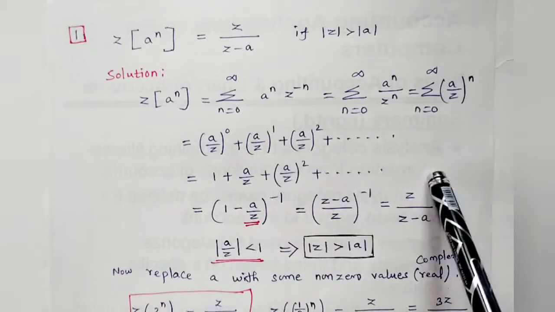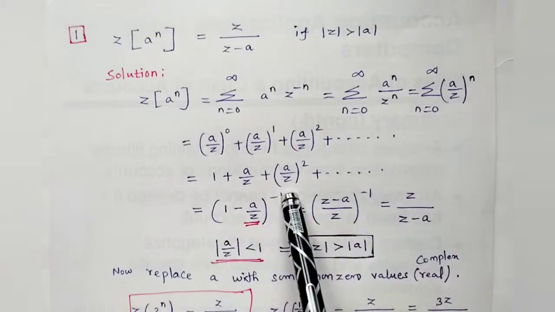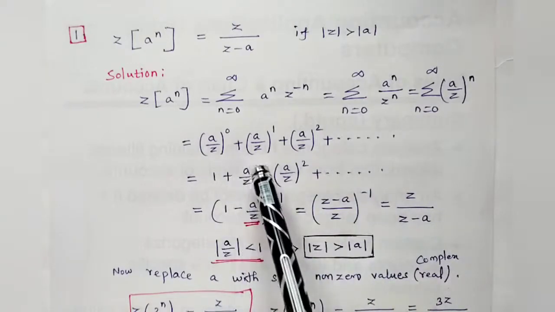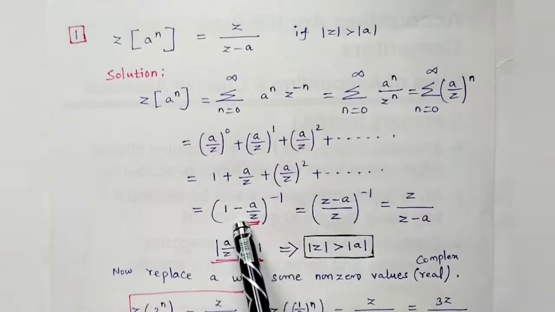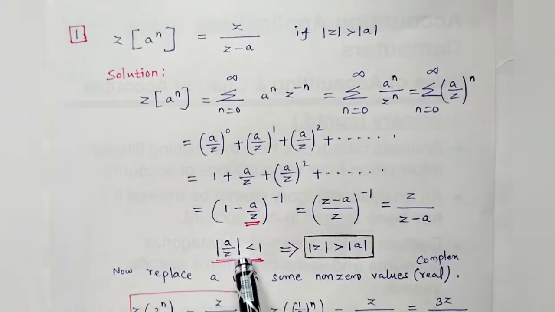It's a positive series. What is the formula for this? 1 minus x whole to the power minus 1. In place of x, what do we have? A by z, so you can write that. What is the condition for that? Modulus of x is less than 1. So in place of x you have a by z, and a by z within the modulus is less than 1. So you just cross-multiply here: modulus of z is more than modulus of a.